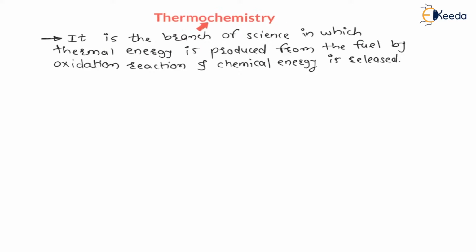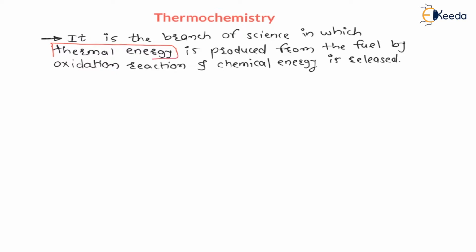Basically we will define what is thermochemistry. Thermochemistry means thermal and chemistry. It is a branch of science in which thermal energy is produced from the fuel by the oxidation reaction and chemical energy is released. Now here in this definition we want thermal energy.